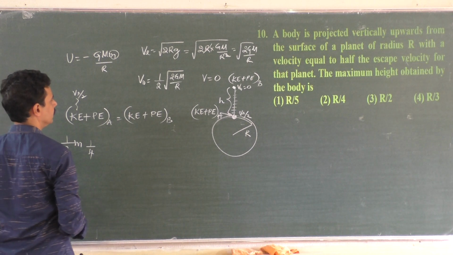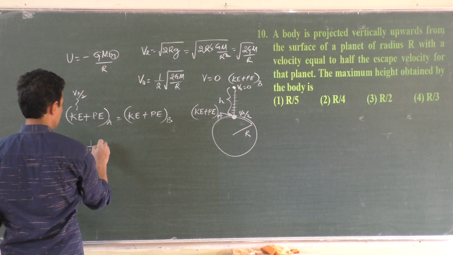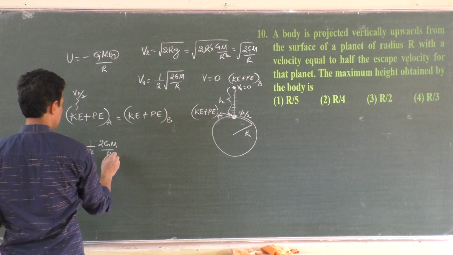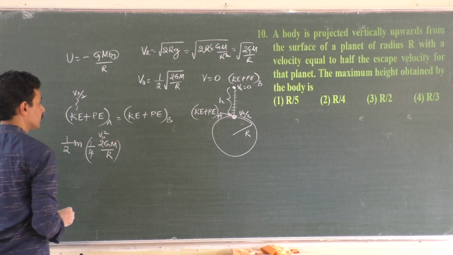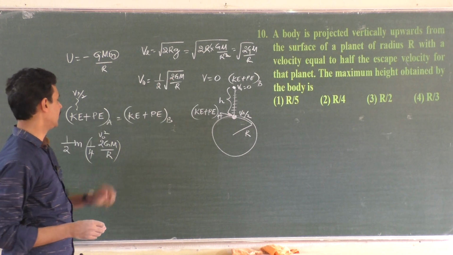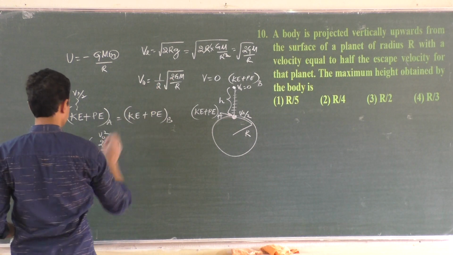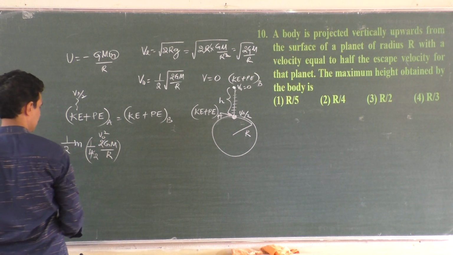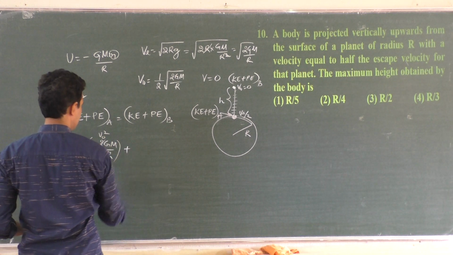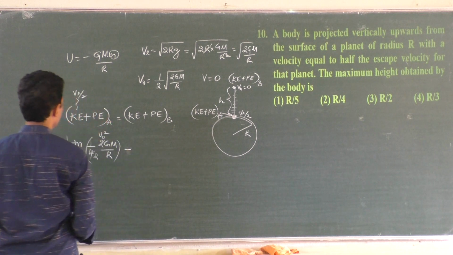Half m v squared, with v naught squared being 2GM by r, and half squared. So here we have half times 2GM by r, and this one makes it 4, plus the potential energy, which is minus GMm by r.